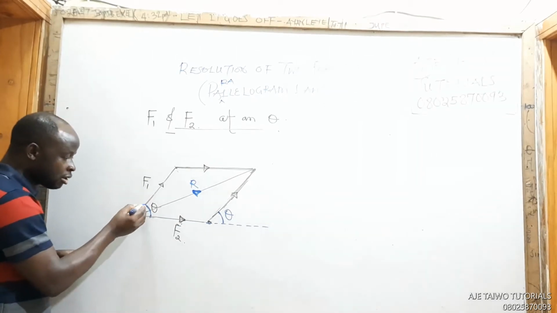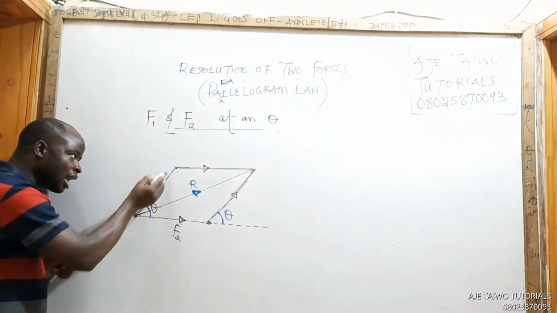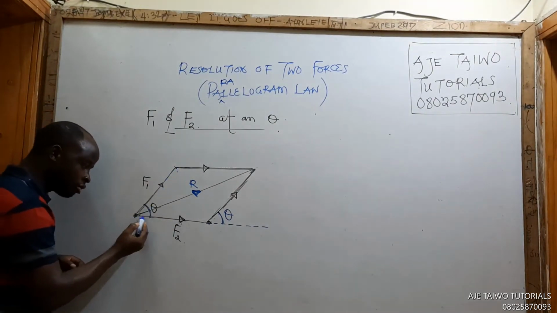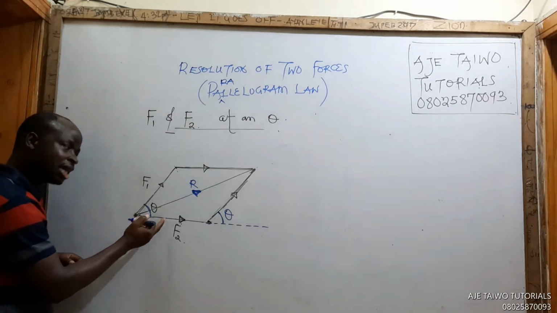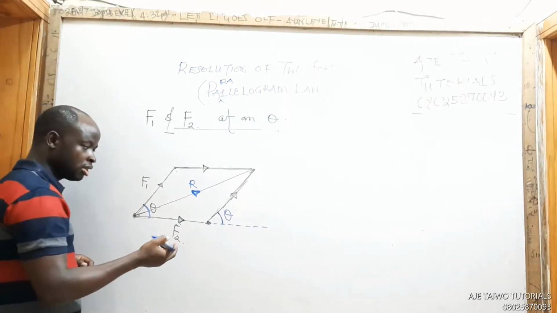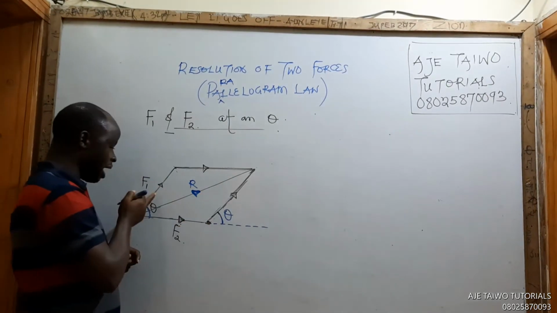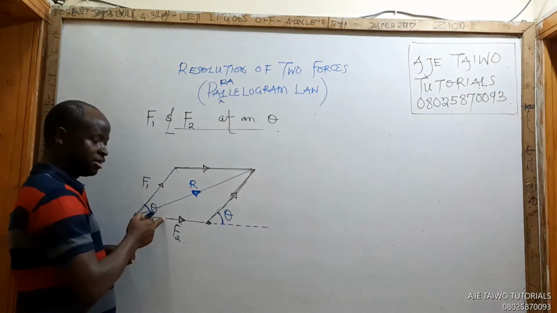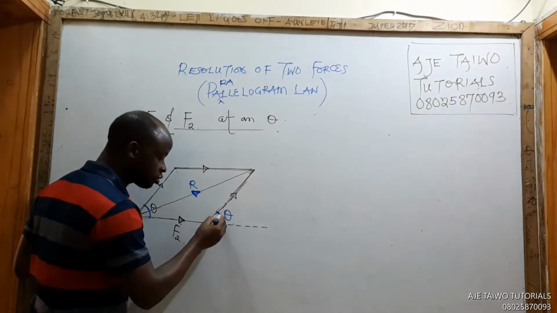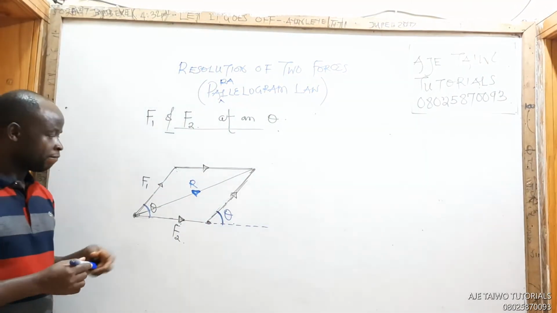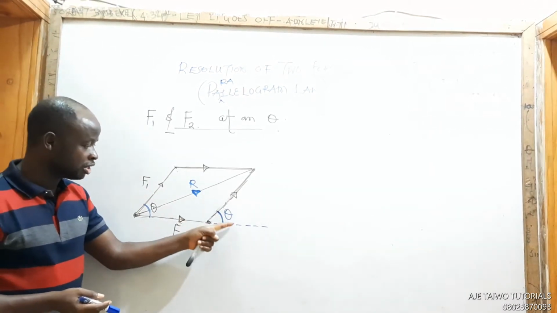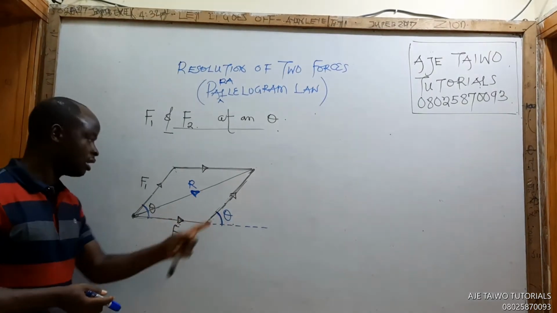Look at the board. This angle is the angle between this line and the horizontal. But this line is not the horizontal. It shall say this line and this line. That's what this angle stands for. So the same thing. This line is the same as this. So if the angle between this and this is theta, then the angle between this and this also is theta. Think about it. The angle this line makes with this place is theta. The angle this line makes with this is theta also, because this line is still this line.